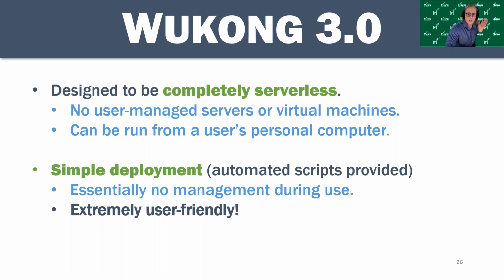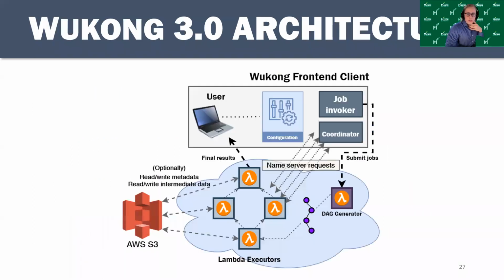It's extremely user-friendly. A lot of this was motivated in part because while Wukong 2 was fairly easy to use, we also provide automatic installation scripts and whatnot to simplify that process and to limit the amount of AWS knowledge you need. It still requires some AWS knowledge, and we wanted to make it as easy to use as possible. And Wukong 3 is still currently a work in progress. It is not a finished version.